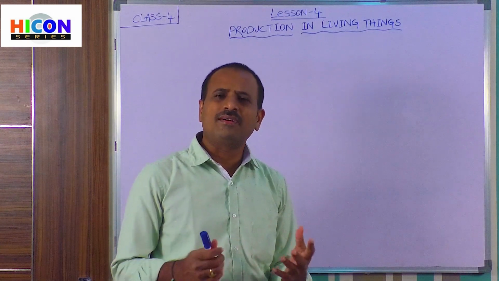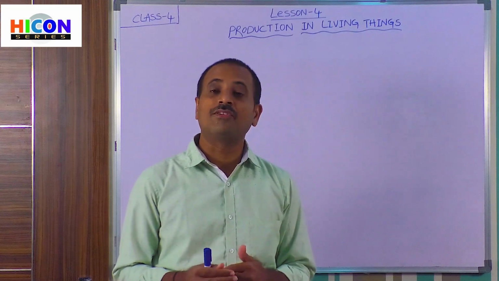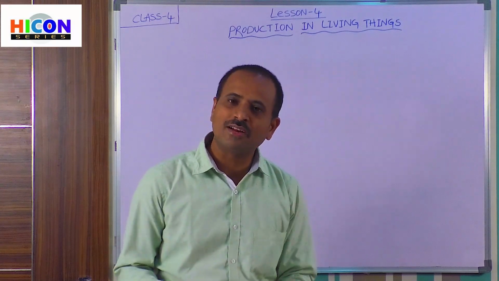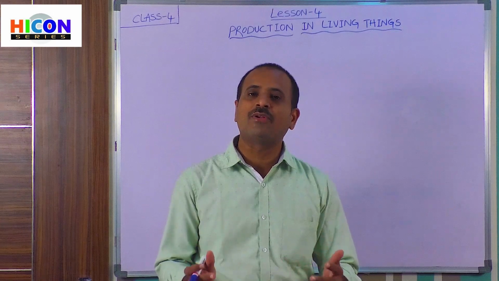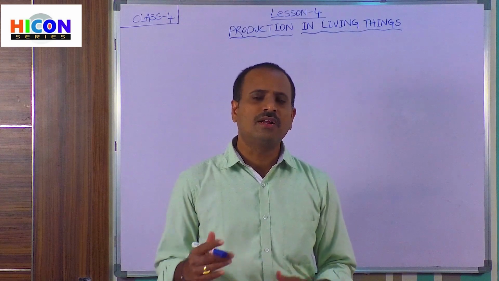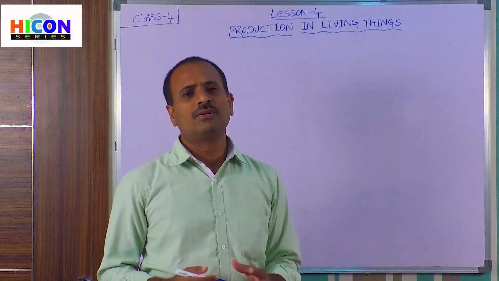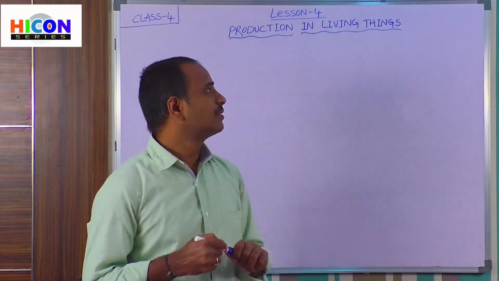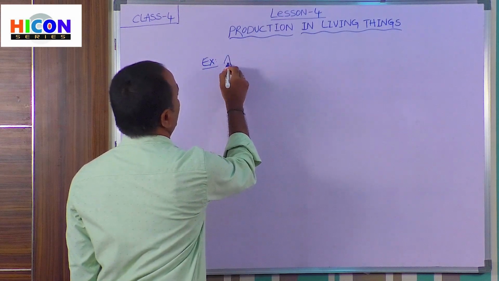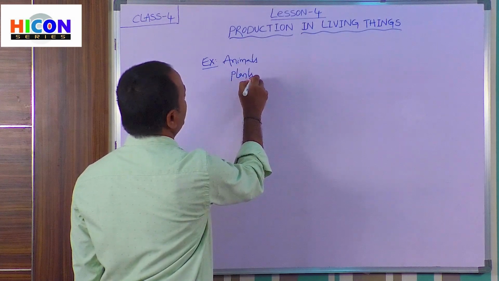So, children, what are living things? The things which move or which have life are called living things. Can you give me examples for living things? We have already discussed different types of living things in the previous chapters. The examples for living things are animals and plants, that is trees. Animals and plants are living things.